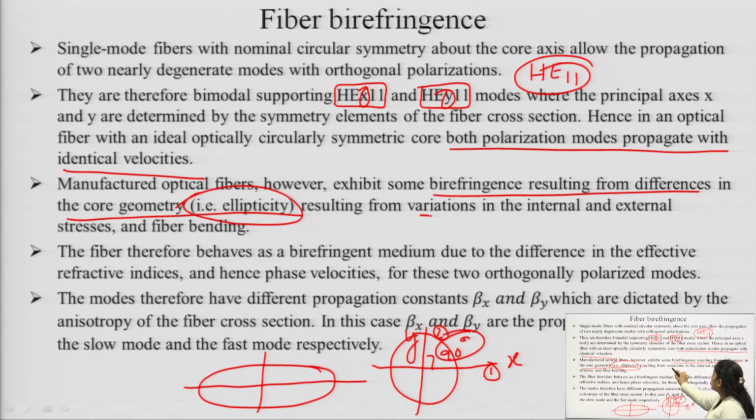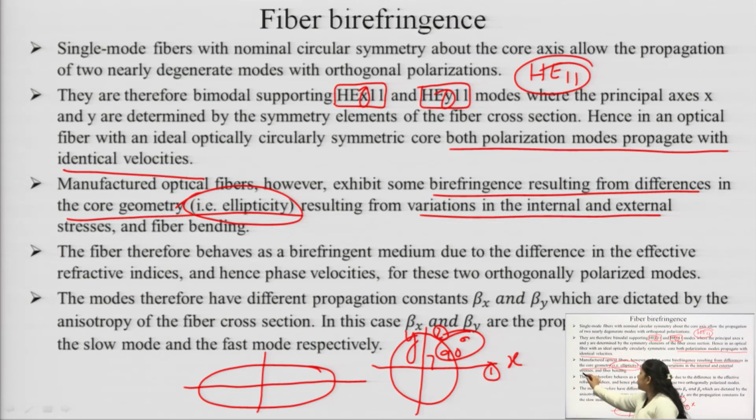This results from the variation in the internal and external stresses and the fiber bending, which is responsible for this.